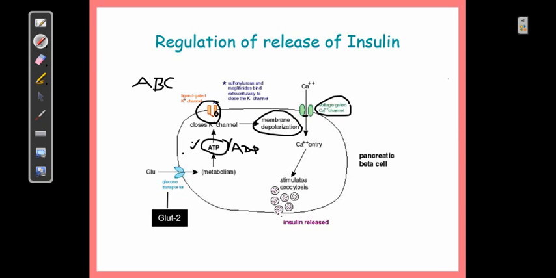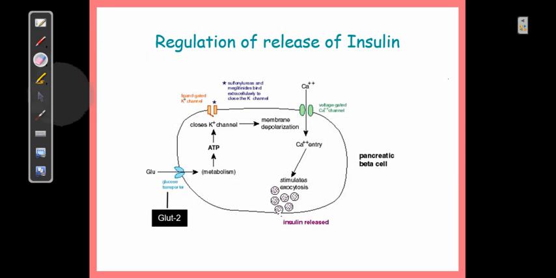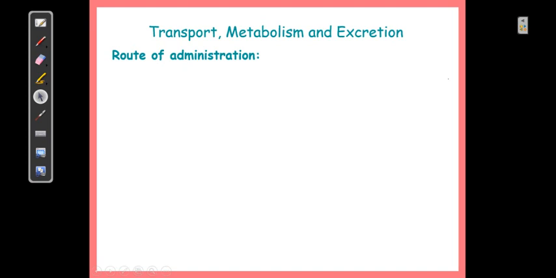Once the calcium ion channel opens, the entry of calcium allows the fusion of secretory vesicles, produced by the Golgi apparatus, with the membrane proteins. Once there is fusion, insulin is released. So this is how the absolute glucose concentration leads to release of insulin. This is a very important and basic mechanism of control of hormonal release from the pancreas.